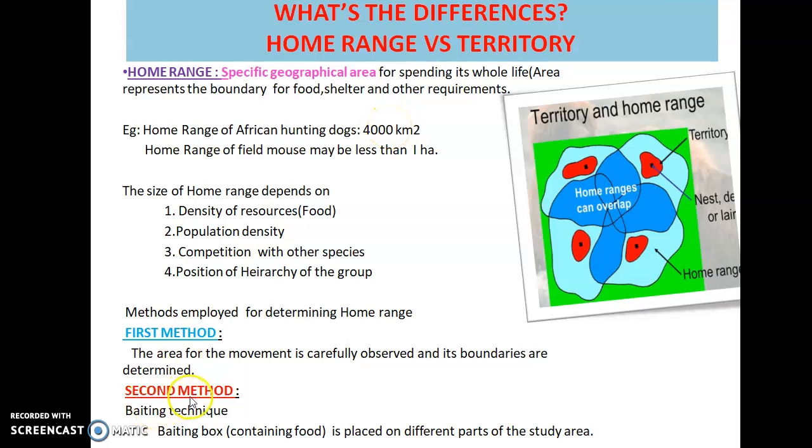Then the second method is called the baiting technique method. In the previous classes I have already told you what is meant by the baiting trapping method. Here we are placing different kinds of baiting boxes that contain food in different parts of the study area. If the animals move in that area, they will be trapped in that baiting box. So by means of this method we can also determine home range. I hope you understood what is meant by home range.